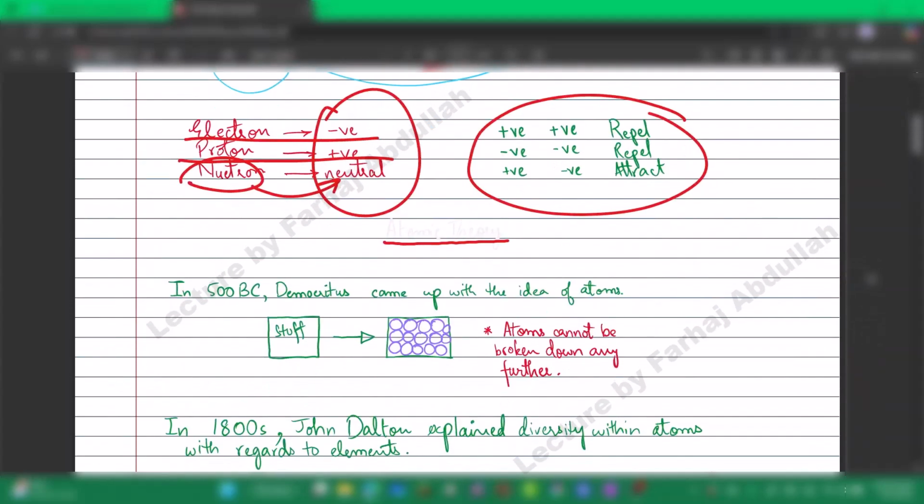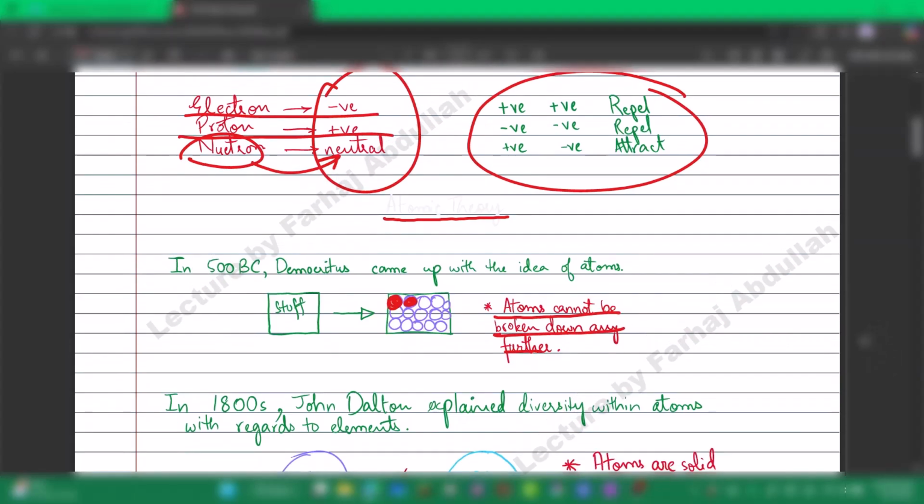This process started way back in 500 BC when Democritus came up with the idea of atoms. He said all stuff, anything you see around you, can be broken down into the smallest particles, which are called atoms. But he made an assumption that atoms cannot be broken down any further. He did not prove it, he just made a claim and an assumption.